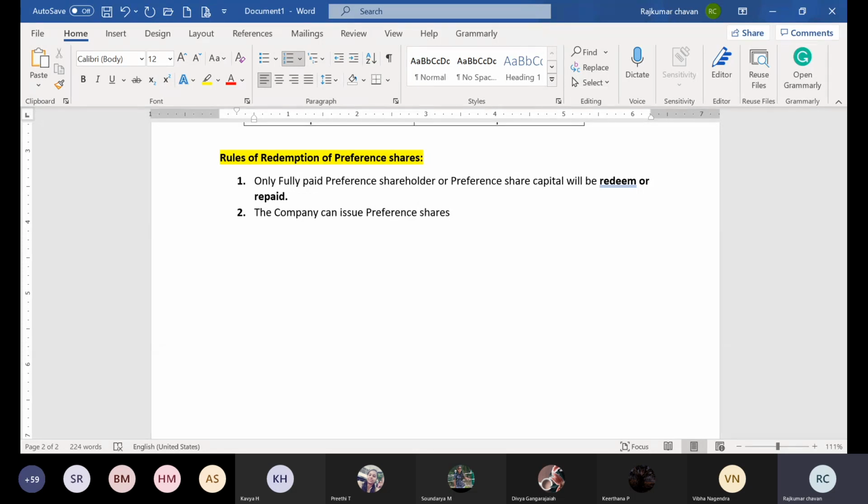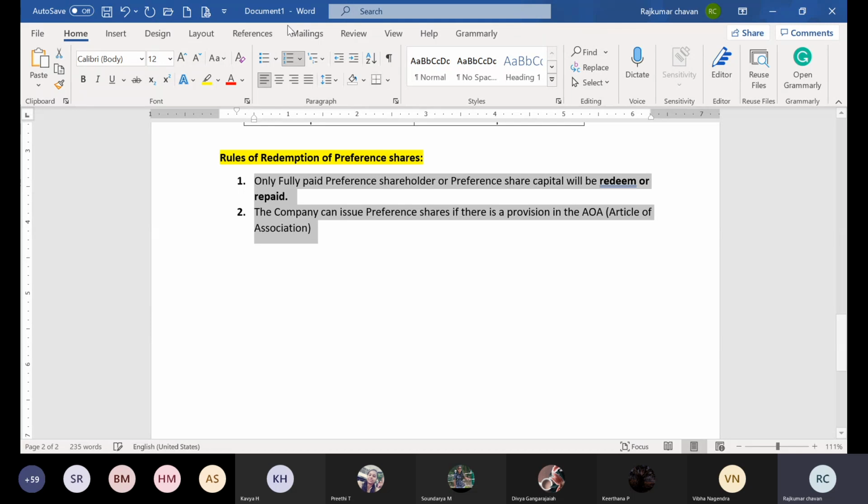Okay, the company can issue preference shares if there is a provision in the AOA. What is AOA? It is nothing but Articles of Association. So remember, a company can issue preference shares if there is a provision in the Articles of Association. And remember, a company issues preference shares as per Section 80 of the Companies Act.